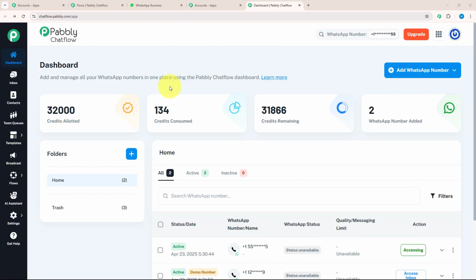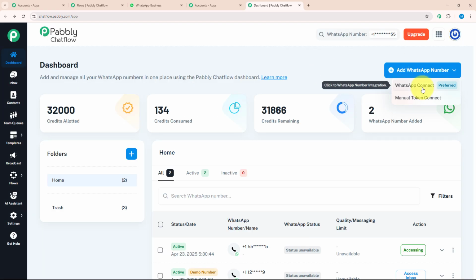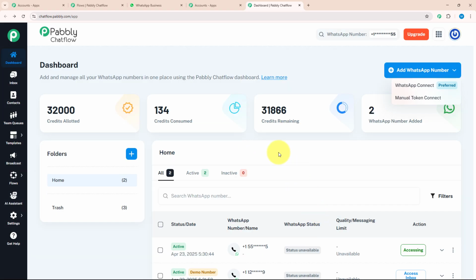Over here, you can add and manage all your WhatsApp numbers from one place without opening WhatsApp separately. To add your WhatsApp number, you need to click on Add WhatsApp Number, which is given on the top right corner. Inside this, there are two options, WhatsApp Connect and Manual Token Connect. In Manual Token Connect, you need to enter the Meta Access Token, phone number ID, and business account ID manually. But in WhatsApp Connect, you just need to verify your Meta Business Manager account and link your WhatsApp business account with it. Not only that, there are many more features on the dashboard.